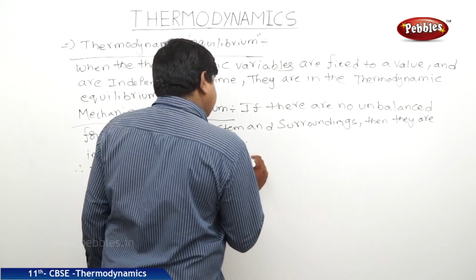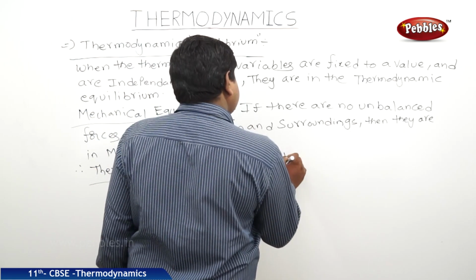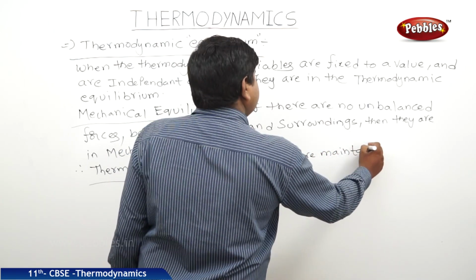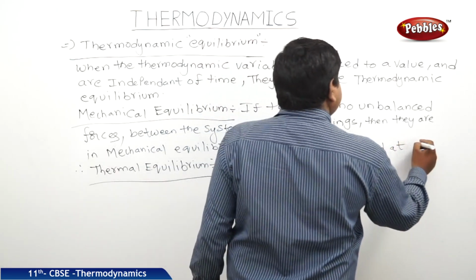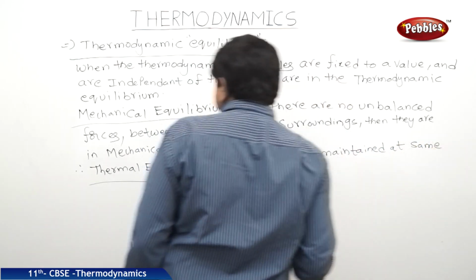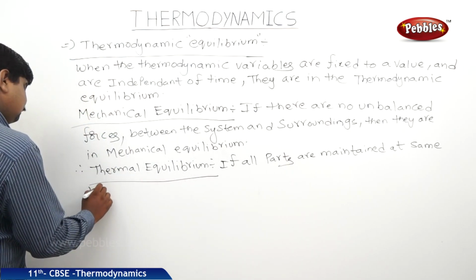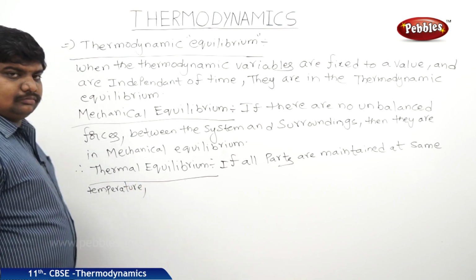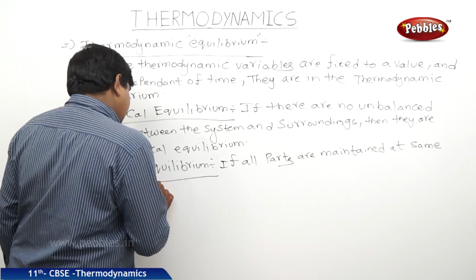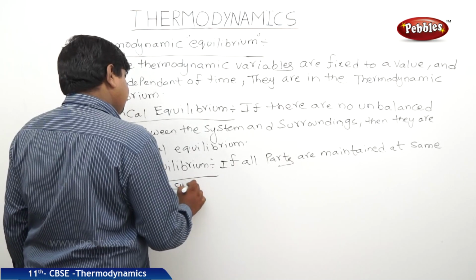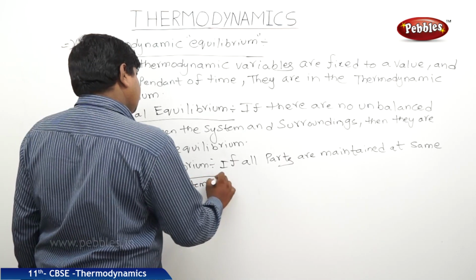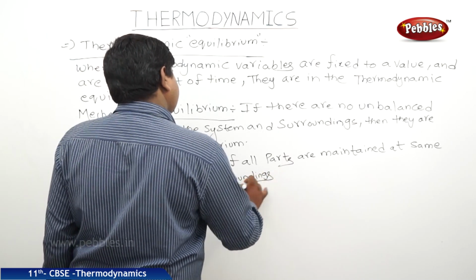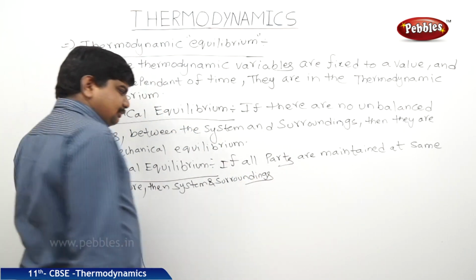So the system and surroundings are in thermal equilibrium.